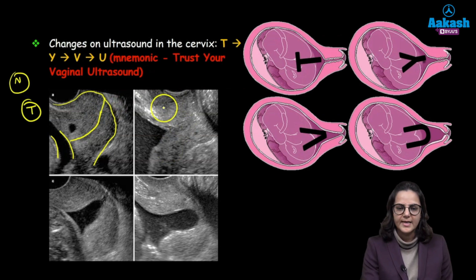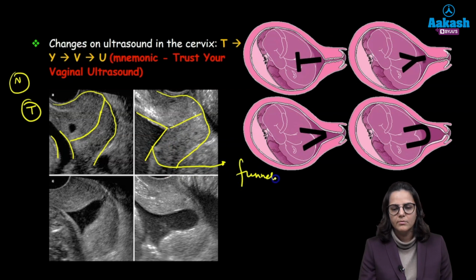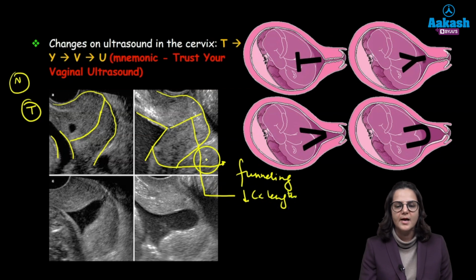Now in this second scenario, what is happening? That there is funneling up and this is the length. Okay, all this part is the cervix. So what is this known as? This is the funneling, and we can see that reduction in the cervical length. So two things are happening here, and this is giving the picture of Y. Okay, so here we can see that the cervix is opening up a bit.